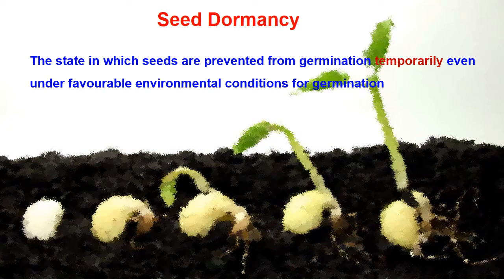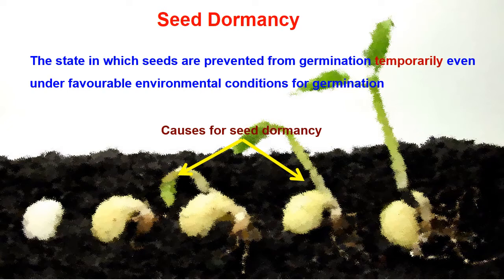Seed dormancy is the state in which the seeds are prevented from germination temporarily even under favorable environmental conditions for germination. Seed dormancy is an important factor for the adaptation of plants under unfavorable conditions. It introduces a temporary delay in the germination process so that it provides additional time for seed dispersal over longer distances. Moreover, seed dormancy also maximizes seedling survival by preventing germination under unfavorable conditions.